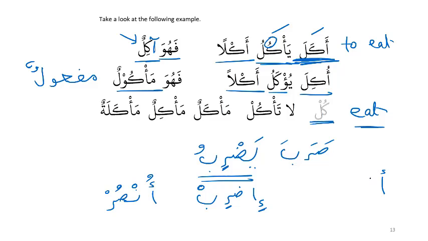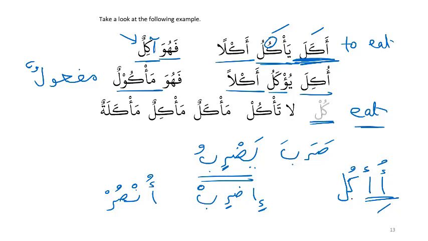So using that same logic, we would have a Hamza followed by Hamza, followed by the Kaf and the Lam. How do we say this? Either a Dhamma or a Kasra, either of these just can't be said.